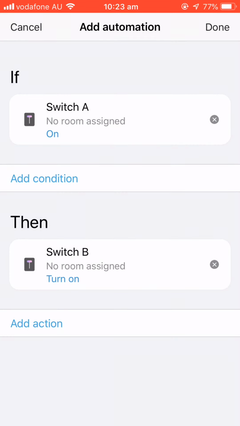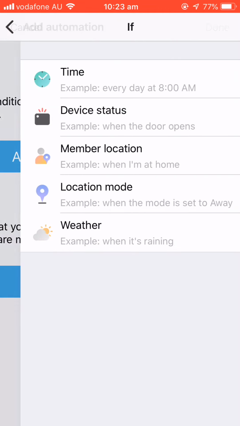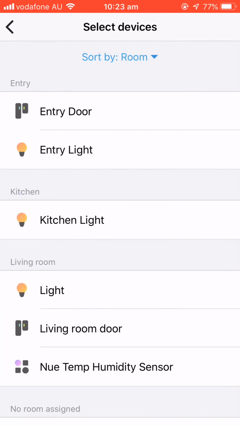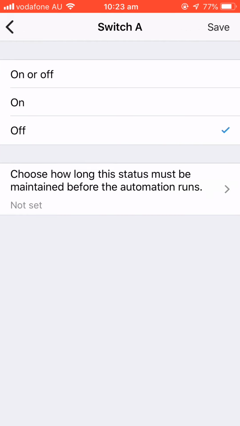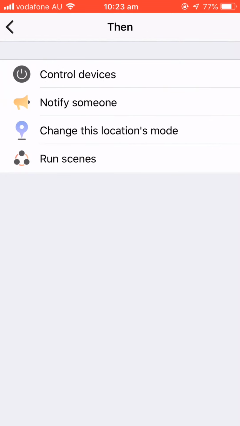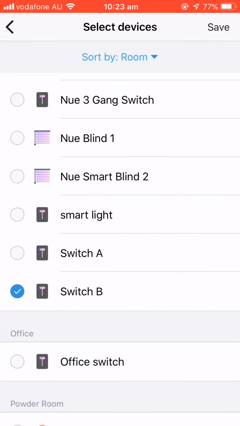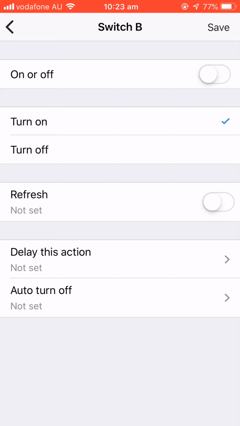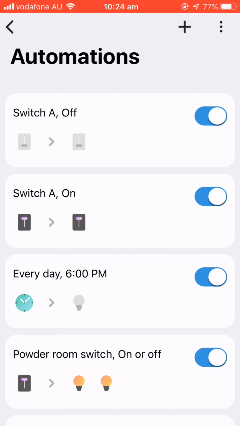One rule, automation rule. Okay, we need to add another rule. Just add a condition. Just find the switch A as well. Now, this time we choose the switch A off, save, and turn off the switch B off as well. Okay, click done. Yeah.